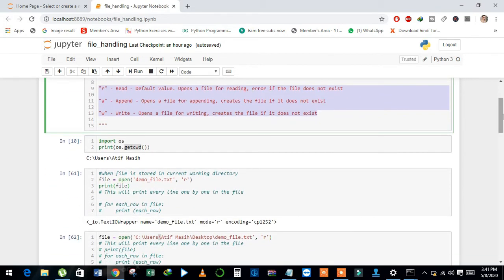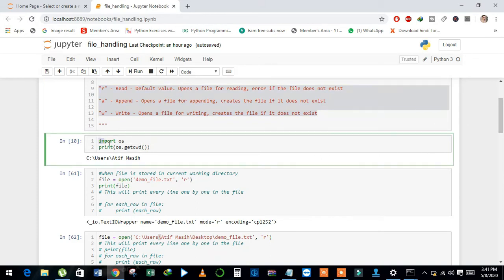Before explaining how to create a file, let me explain one thing that is very important. We have a built-in module, OS. With the help of the OS module, we can get the current directory of our Python, where we have installed Python.